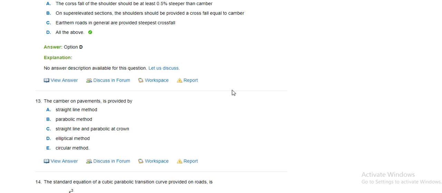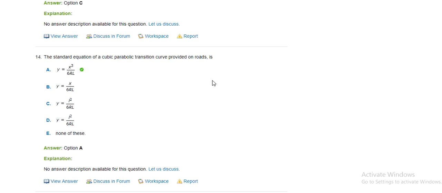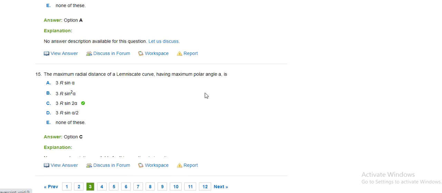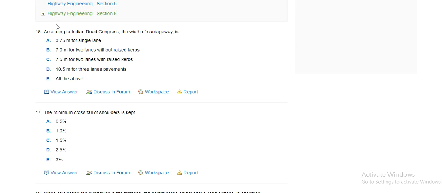The camber on the pavement is provided by straight line and parabolic method, parabolic at the crown. The standard equation of cubic parabola on the route is y equals x cubed by 6RL. The maximum radial distance of lemniscate curve having maximum polar angle is 3R sine 2 alpha. According to the Indian Roads Congress, the width of the carriageway is all of the above: 10.5 meter, 7.5 meter, 7 meter, 3.75 meter. So the correct is all of the above.